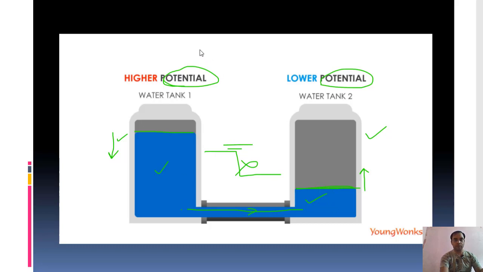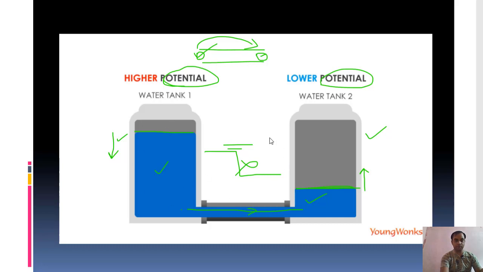Keeping this in mind, we can say that in a conductor, suppose one region has more electric potential, that means electrical energy, compared to another region, then electrical energy from the higher region will flow to the lower region to make it balance.